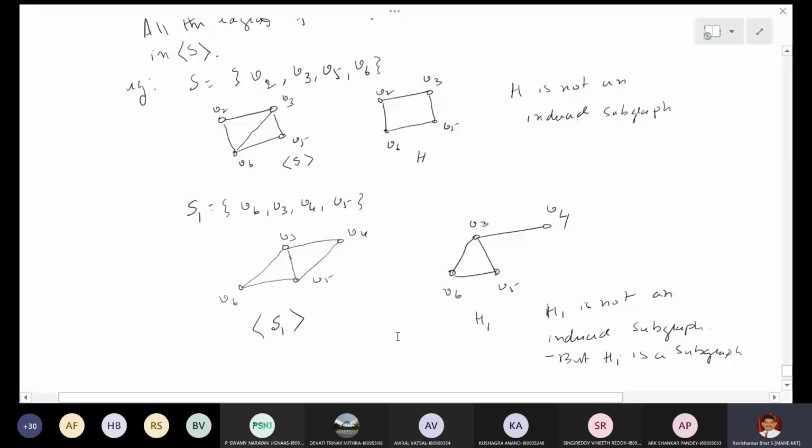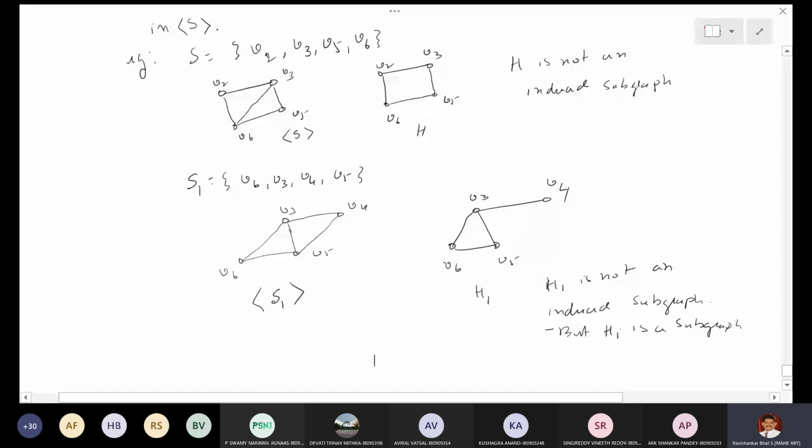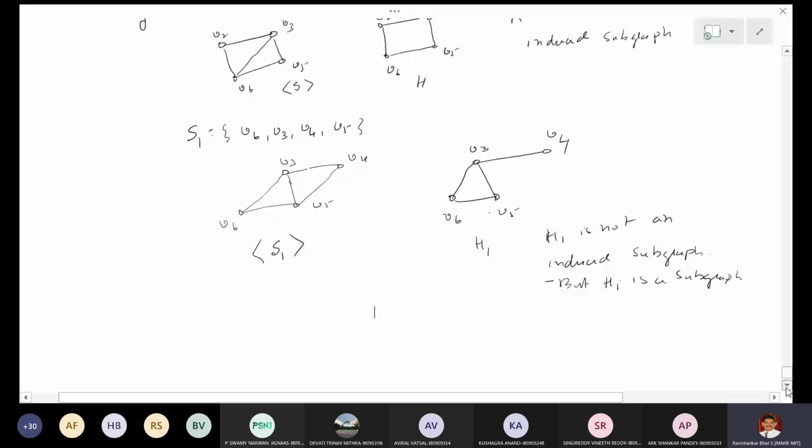You should know what is an induced subgraph and what is not, and be able to say.